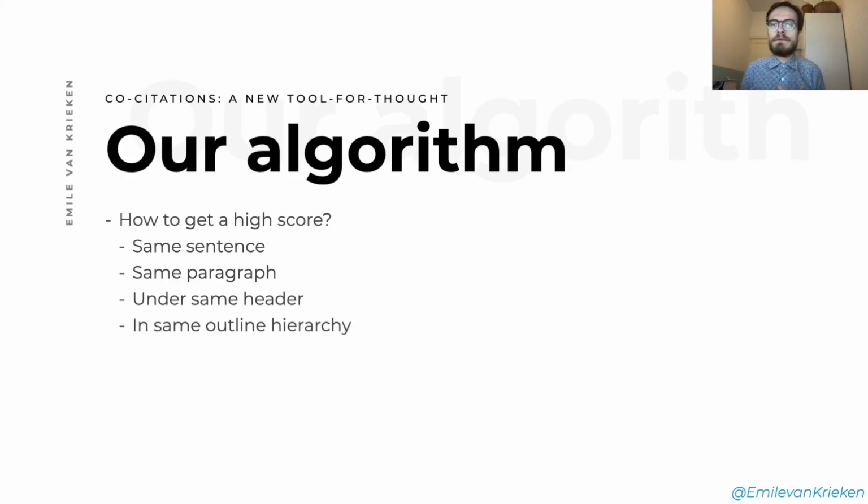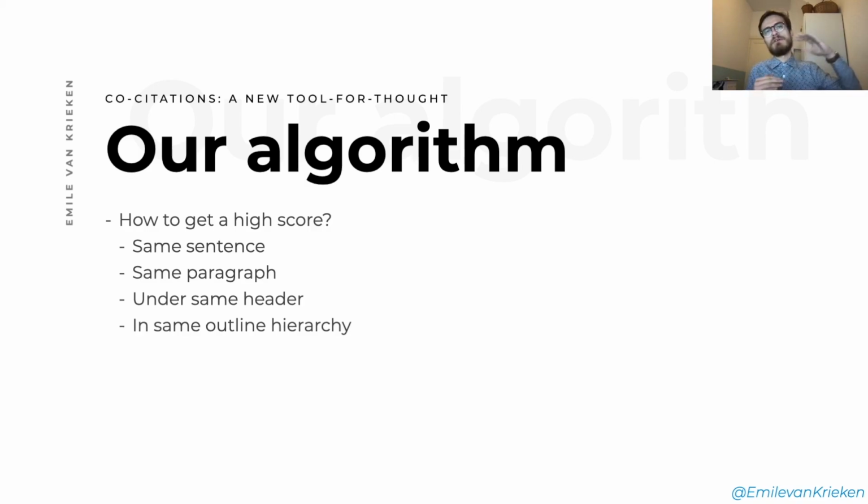And the algorithm that we have created and developed takes it into account. What we do is we first check if two entities are together in the same sentence, and that gives the highest score, right? Because they are in the same sentence, it's really likely that they are involved together in something. And then we check, hey, are they in the same paragraph? That's also quite likely to mean that they are closely related.